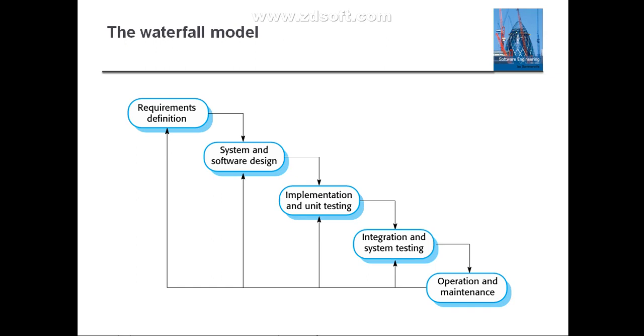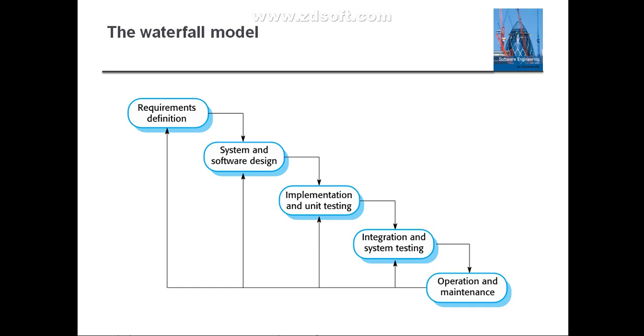So implementation is nothing but realizing it as a set of programs or program units, and along with that unit testing is used. Testing indicates you are going to check that particular system. Unit testing involves verifying that each unit meets the specification you have already defined.